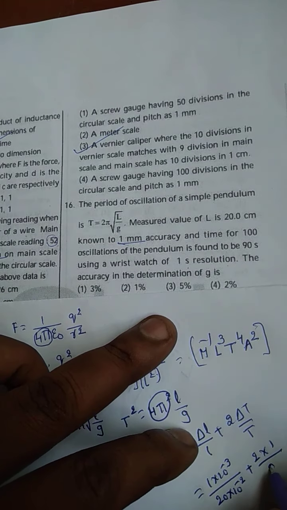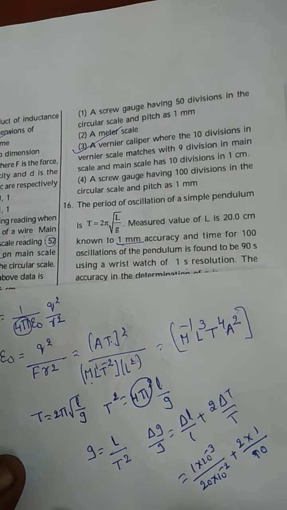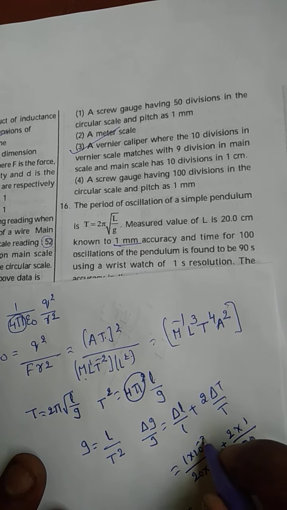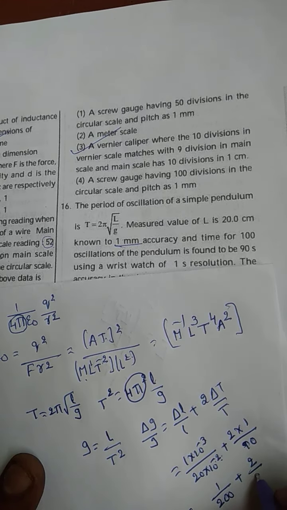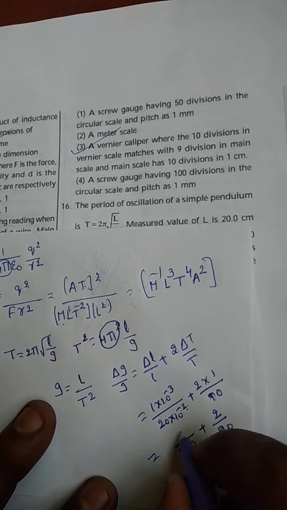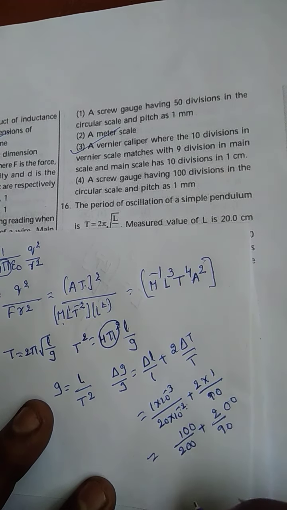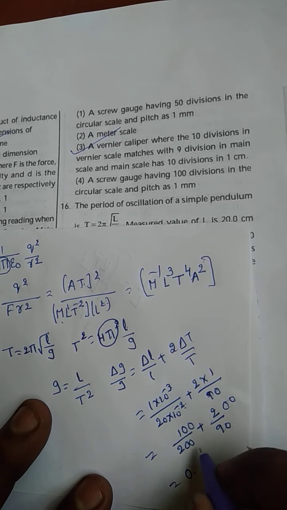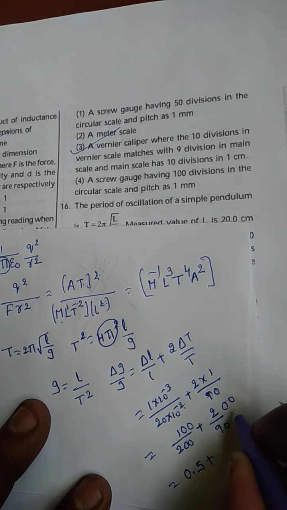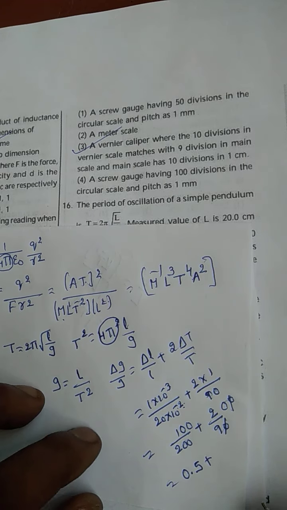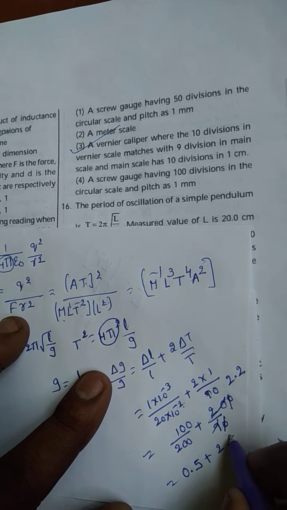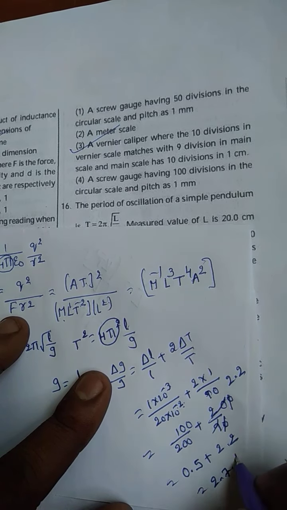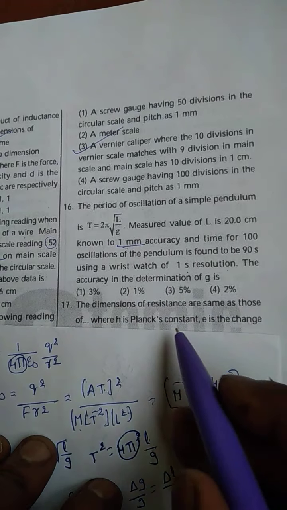Delta T is 1 by the time taken for 100 oscillations, what is it? 90. So that is the time for 100 oscillations, not the time period. So minus 3 sent here, plus 3, minus 2 plus 1, 3 plus 1. So it becomes 1 by 200 plus 2 by 90. If you want it in percentage, what should we do? Multiply with 100 on both sides. 100 by 200, 0.5. 200 by 90, 20 by 9, 9 ones are 9, 9 twos are 18, again 2. So 2.2, 2.7%. So what they ask, approximately equal to what?